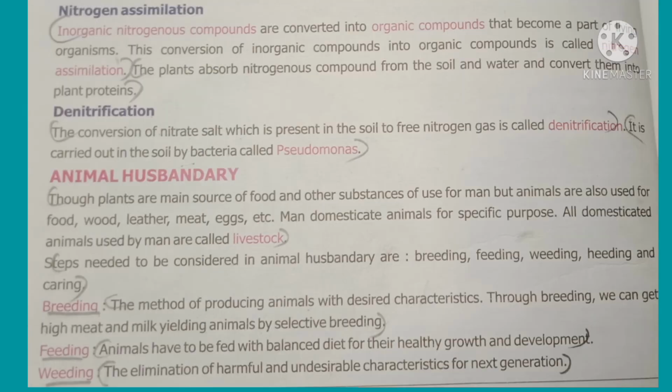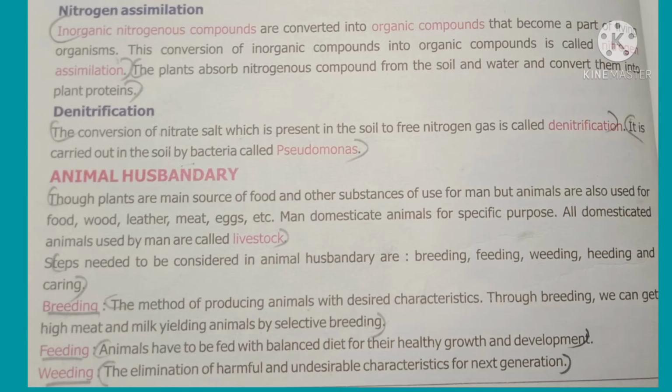The second step of the nitrogen cycle is nitrogen assimilation. In this process, inorganic nitrogenous compounds are converted into organic compounds, that is, synthesis of protein.